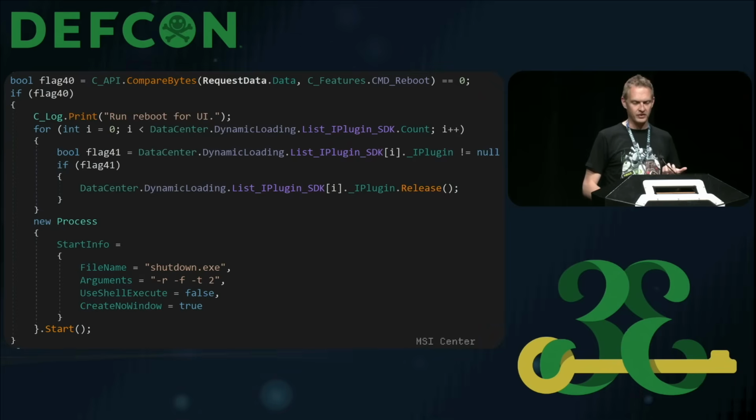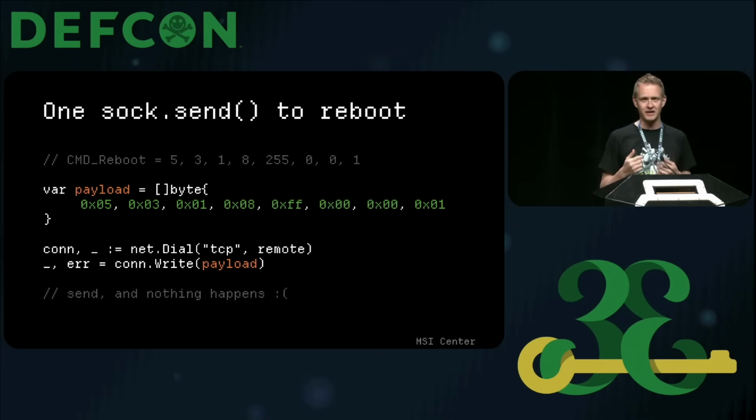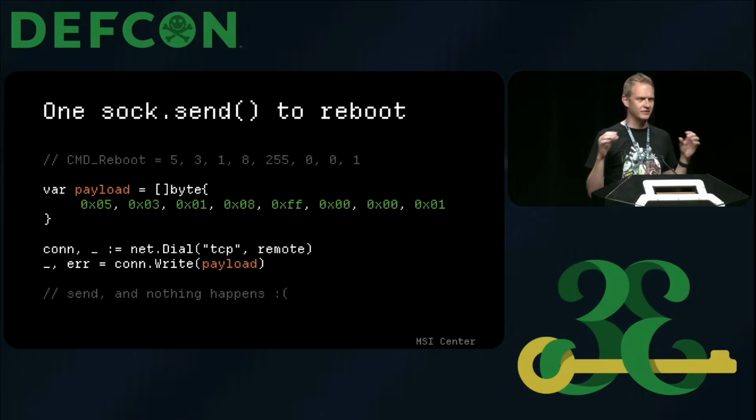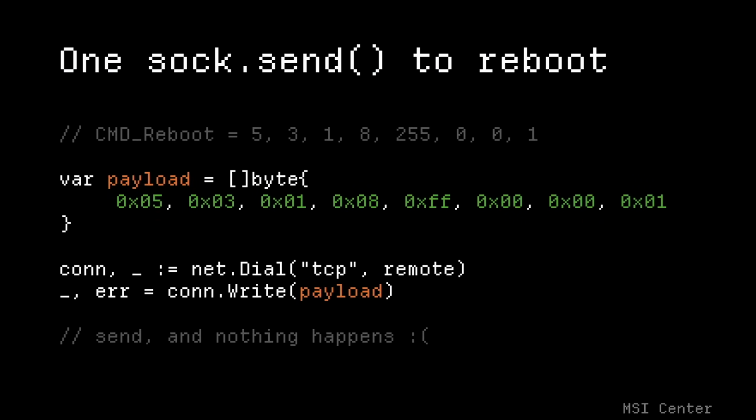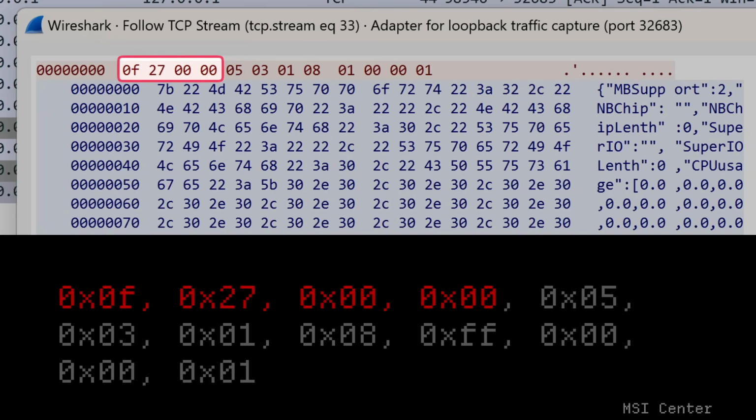A more complete example, you'll actually see 2 distinct things here. One is a plugin loader, which we'll get to in a second. But in this case, for reboots, it actually finally does the reboot by running shutdown.exe as an outcome of this. So what we're really saying is we just have a TCP connection that we can make to the service and send through the bytes for these commands to make it do something. So I did exactly that, but when I sent this along, nothing happens. Referring back a little to the Wireshark output that I was looking at, I realized that I didn't know yet what those first 4 bytes were for. The bits afterwards started looking familiar to commands that are implemented in this bloatware, but the first bytes I wasn't too sure of.